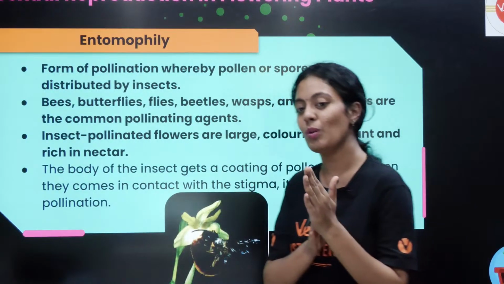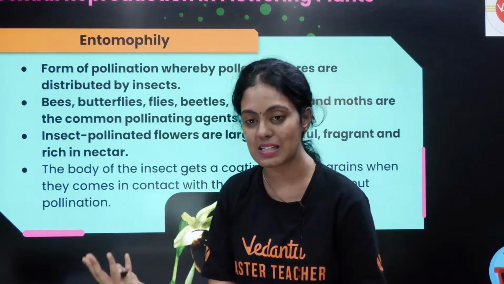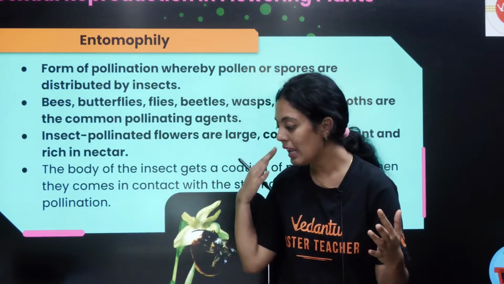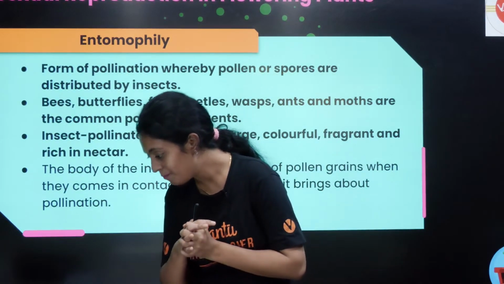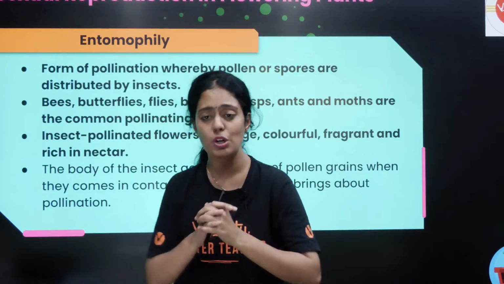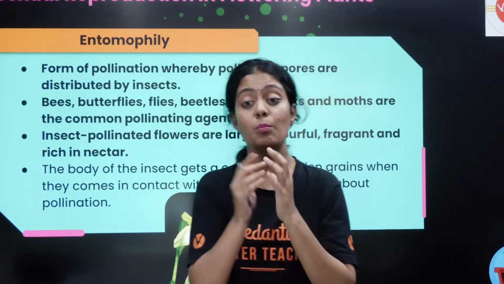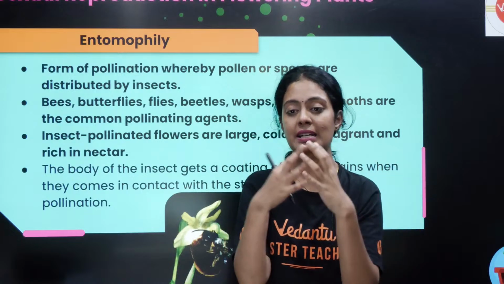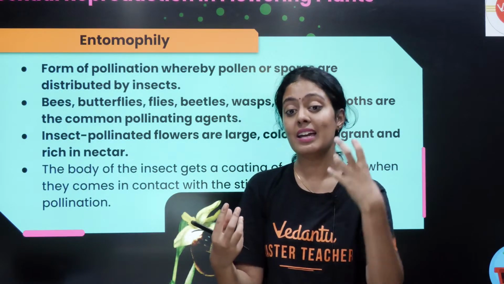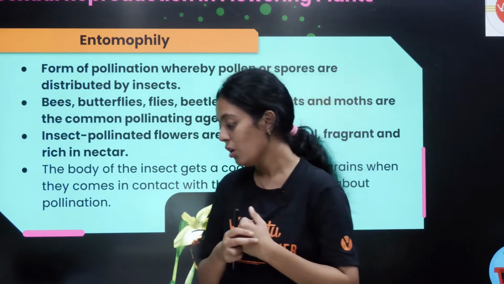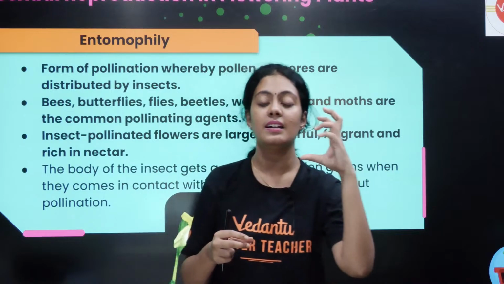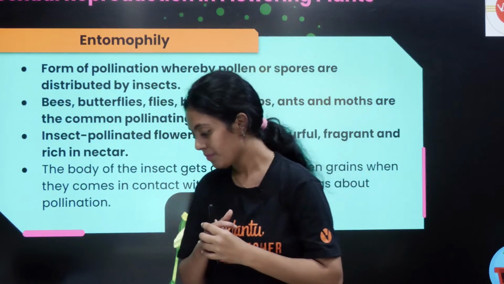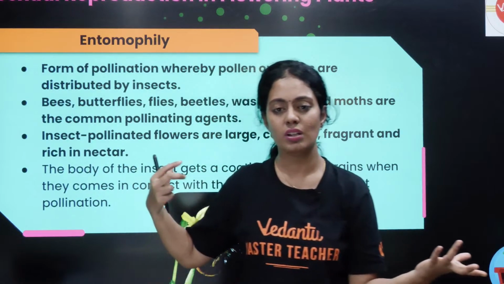Next we are coming to the most interesting, the easiest one, that is pollination by insects. You tell me, everyone. What are the characters that need to be present in an insect pollinated flower? Very simple, every answer is on the board.